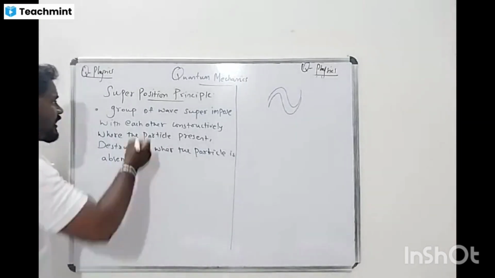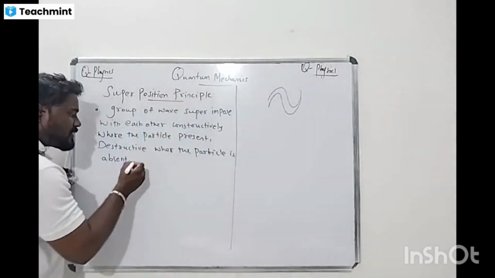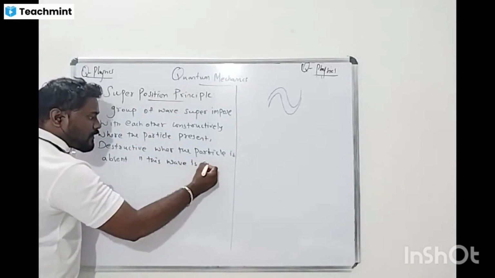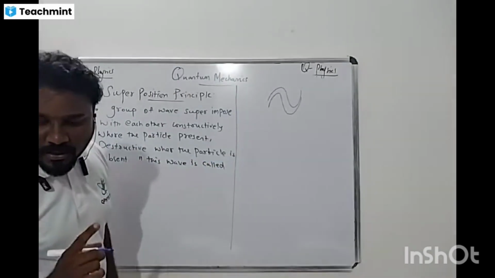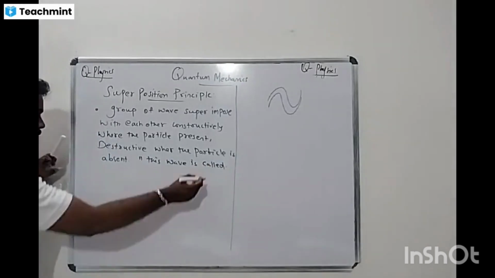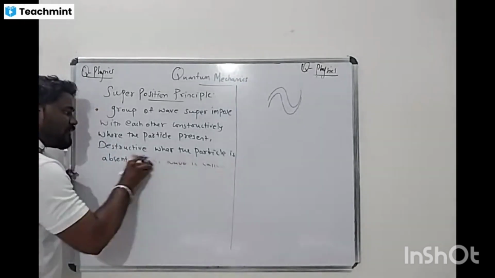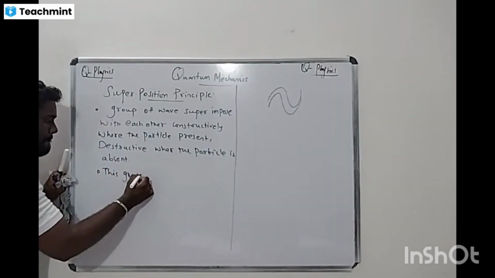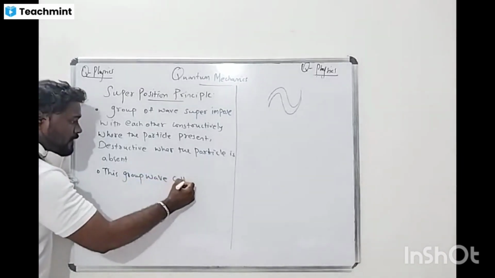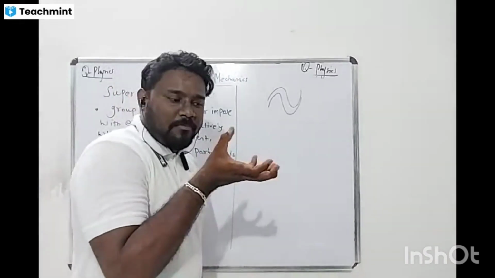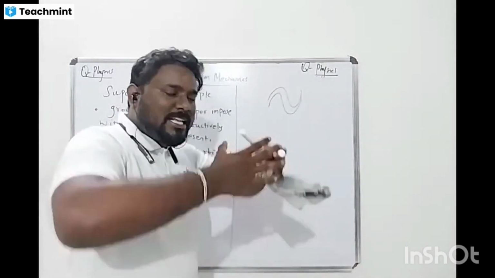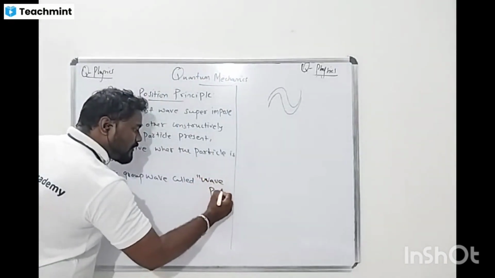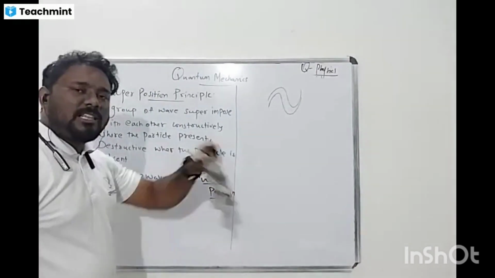This superimposed wave is nothing but what we can say this group of waves is called. It is not one wave, it is a combination of waves. That is nothing but a packet. What is a packet? That is a wave packet. Understood, right? A wave packet is a combination of waves.